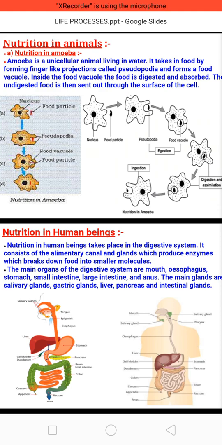The food goes to the food vacuole where it is digested and absorbed. The undigested food is sent out through the surface of the cell. Amoeba doesn't have any kind of appendages, that's why amoeba moves with the help of pseudopodia, a false foot-like structure which is near the surface.